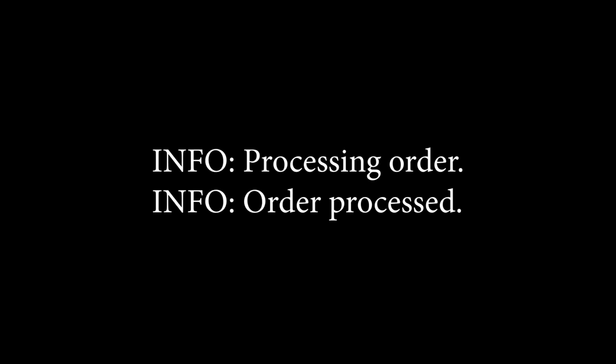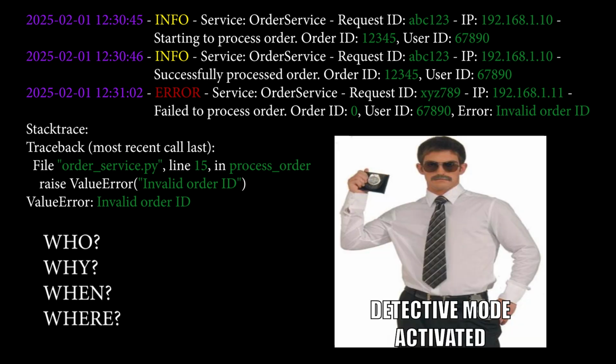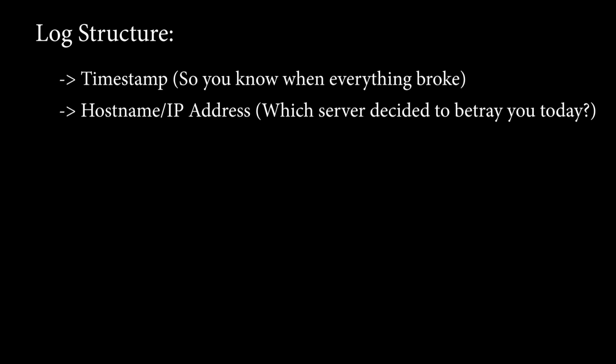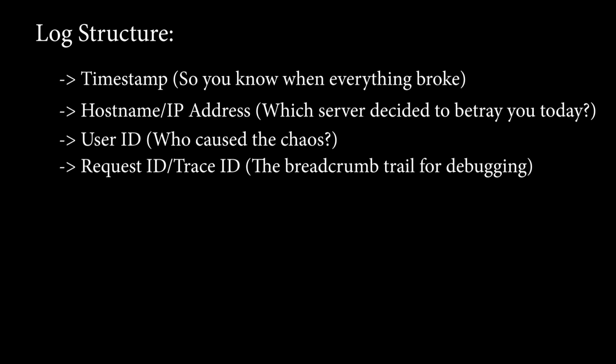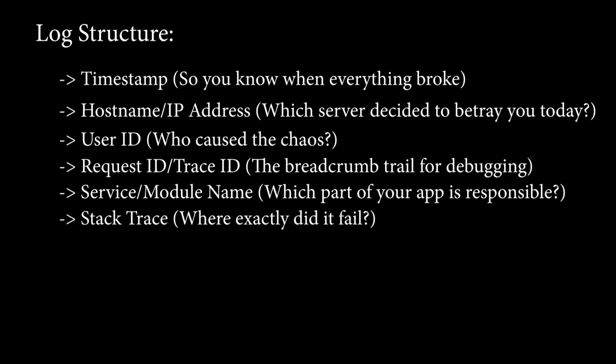Let's look at this example. It describes the execution of the event, but it doesn't provide enough details when you are debugging. Now what do you think of this log? It answers the 4 basic questions that it should. Who, why, when, and where. With this information, you have everything you need to build your story. Most logs should contain relevant metadata to provide context. Useful metadata includes a timestamp, hostname or IP address, user ID, request ID or trace ID, service name, and stack trace. This can change based on your event's role and scope, but it's a good starting point.